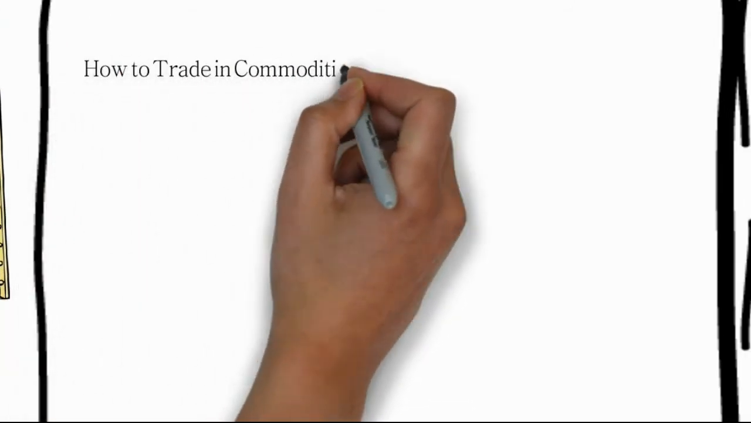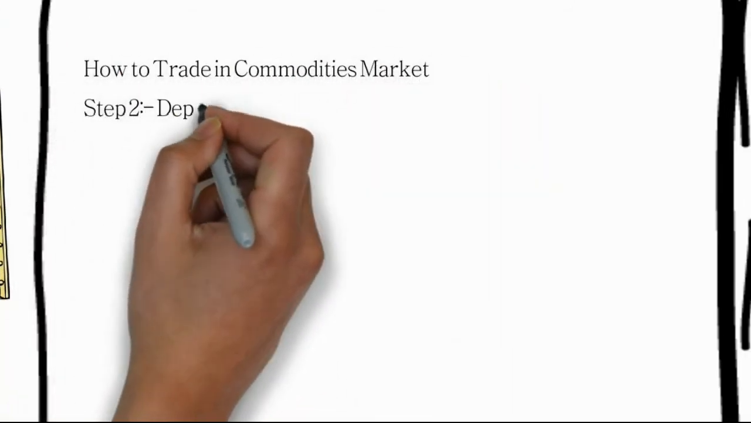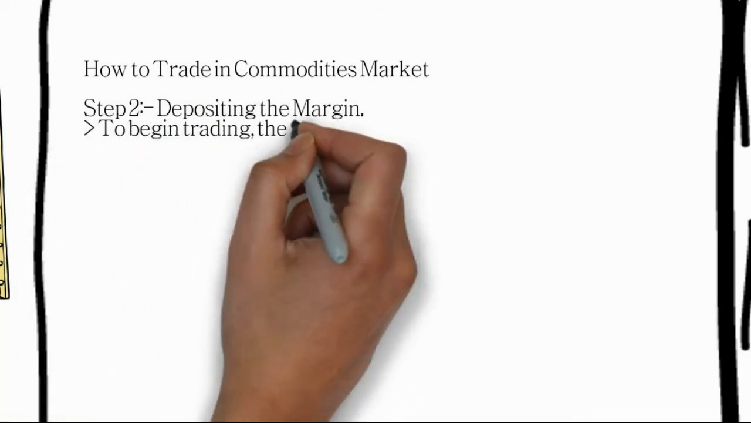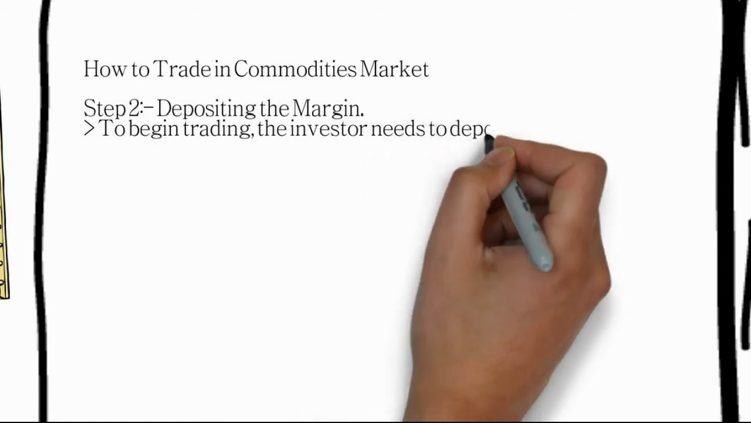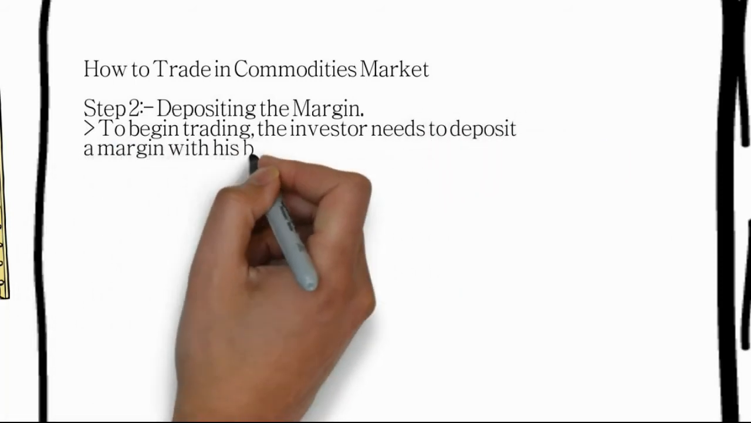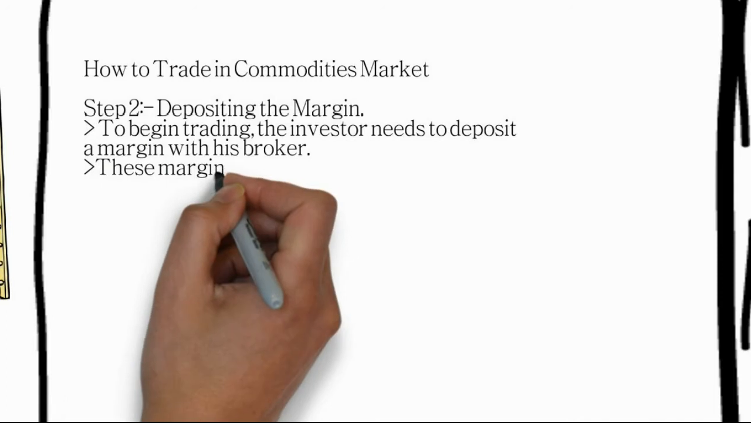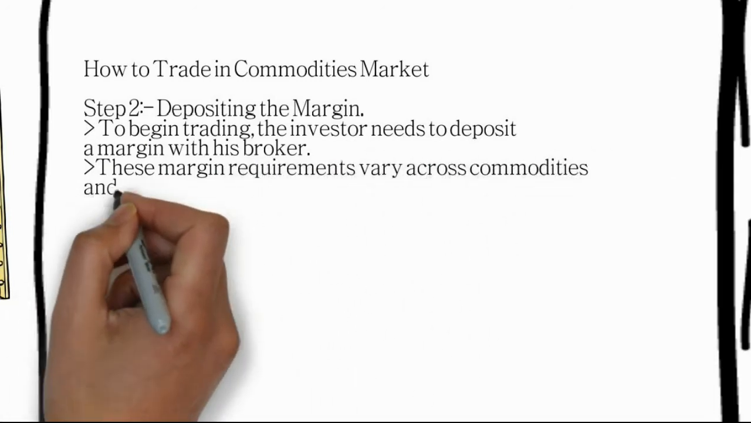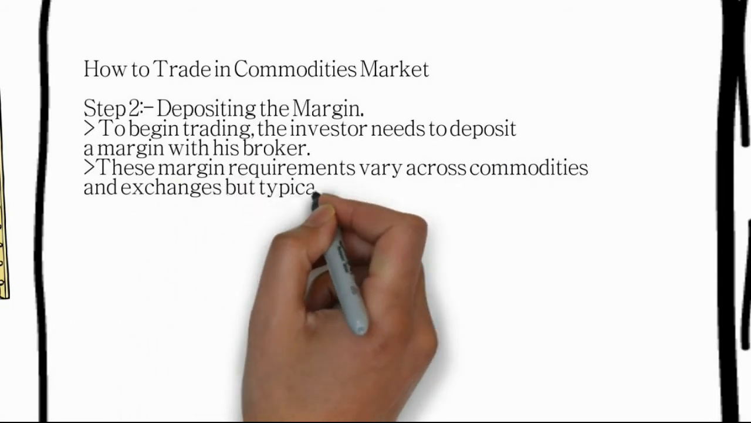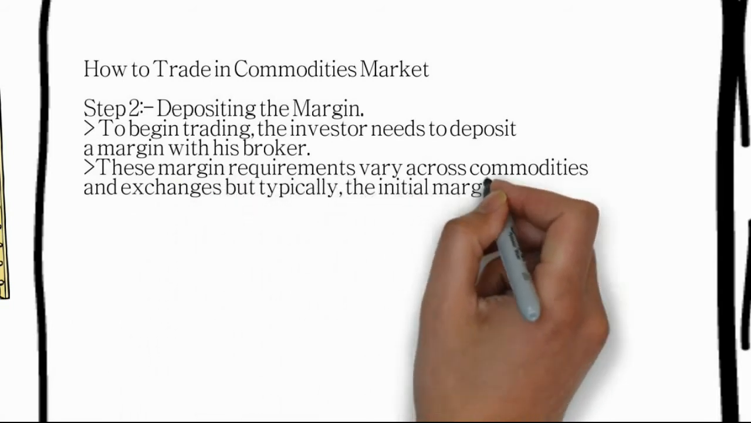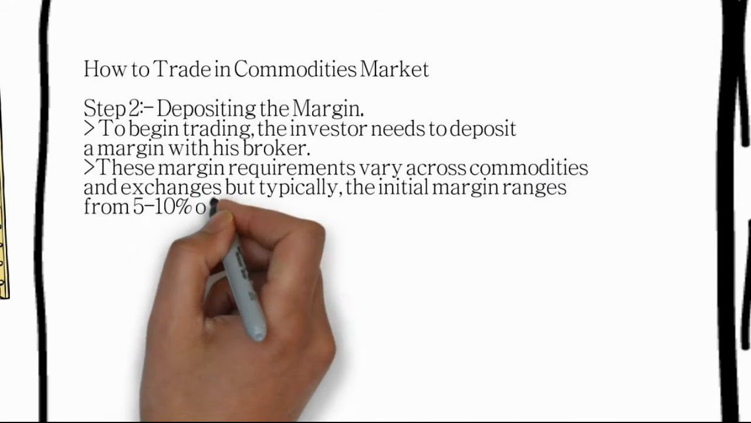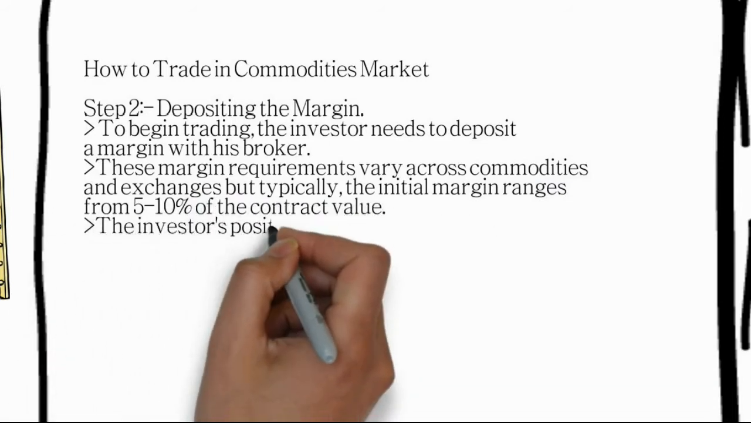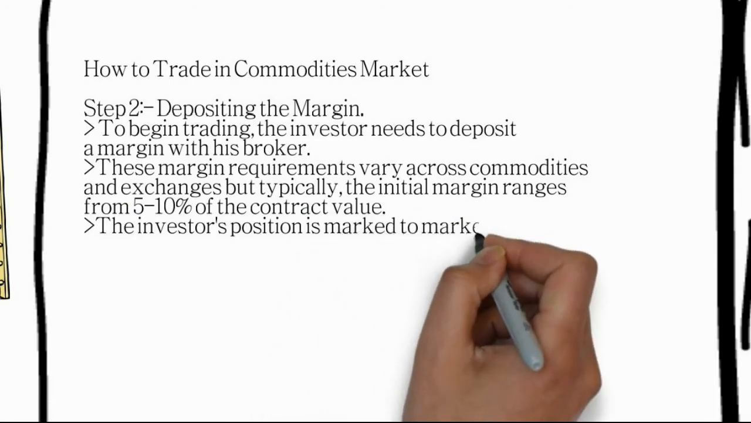The second step, how to trade in commodity, is to deposit the margin. Now this is a common question: what margin is it, how much should it be, and all that. To begin trading, investors need to deposit the margin with the brokers. The margin requirement varies across commodities and exchanges, but typically the initial margin ranges from 5 to 10% of the contract value. The investor's position is marked to market daily, and any profit or loss is adjusted to his margin account.